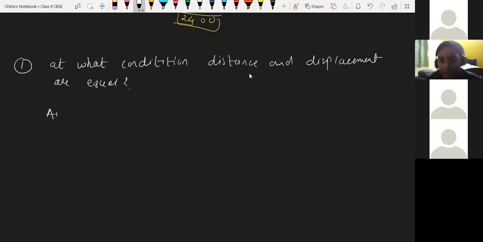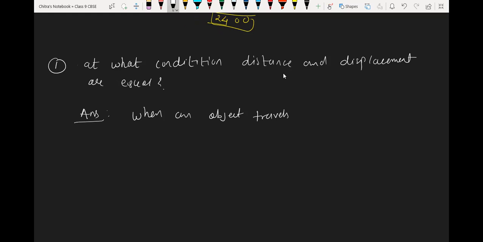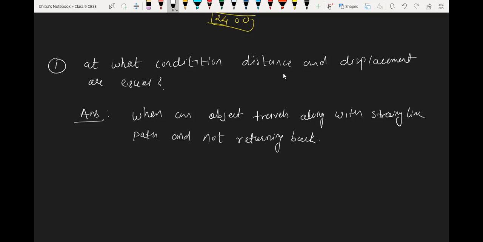So the answer is: when an object travels along a straight line path and is not returning back, at this condition distance and displacement become equal.